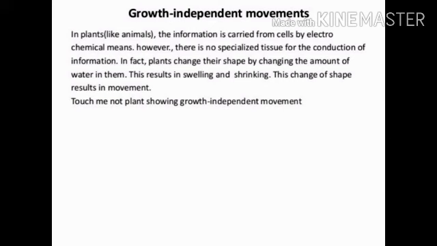In plants, like animals, the information is carried from cell to cell by electrochemical means. However, there is no specialized tissue for the conduction of information. In fact, plants change their shape by changing the amount of water in them. This results in swelling and shrinking. This change of shape results in movement. The touch-me-not plant, or Mimosa pudica, shows growth independent movement. Second is growth dependent movement.